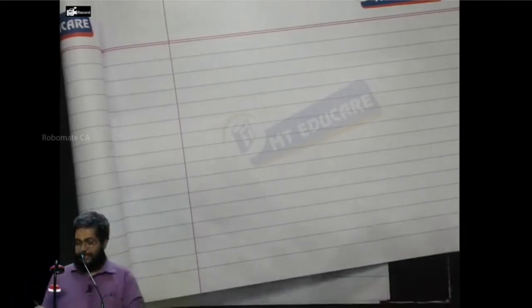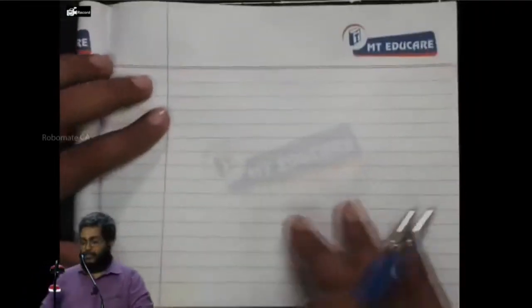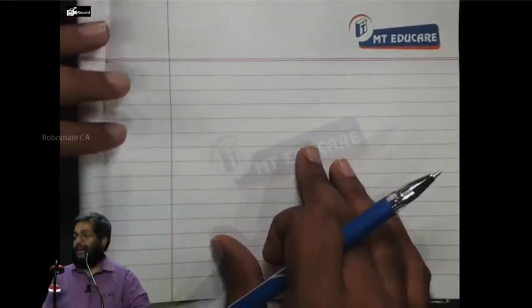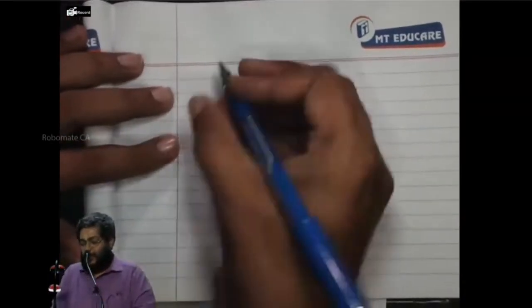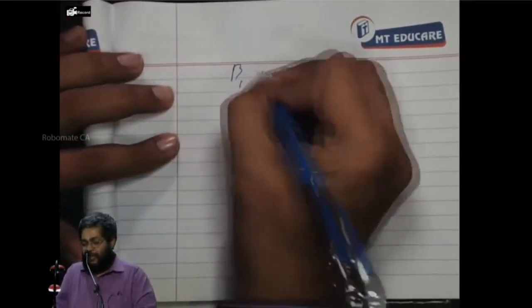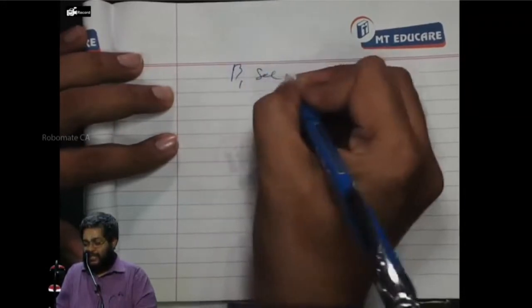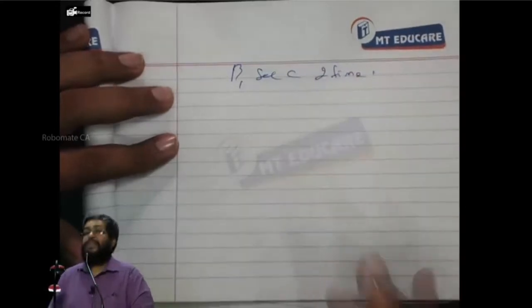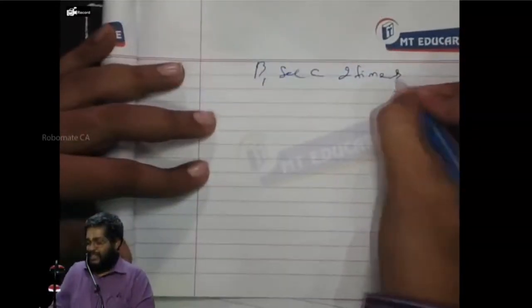Now, look at this. If you look at the slide, I asked the question, what is factor 1 beta for security C? How many times here? 2 times. The meaning is very simple.